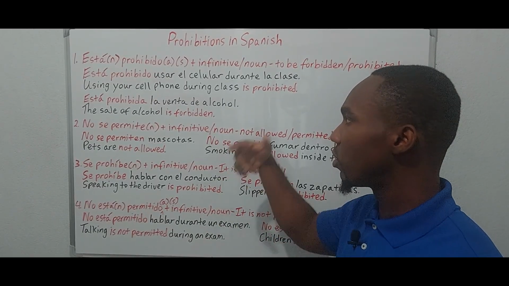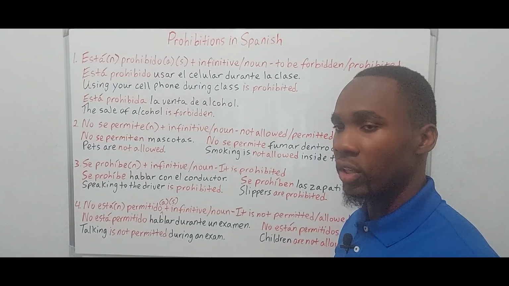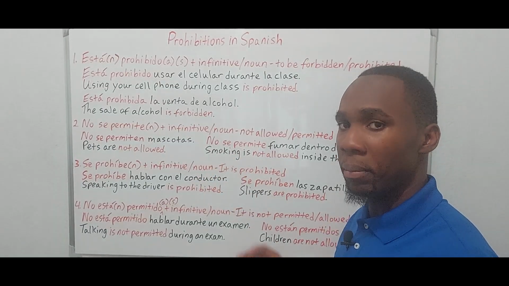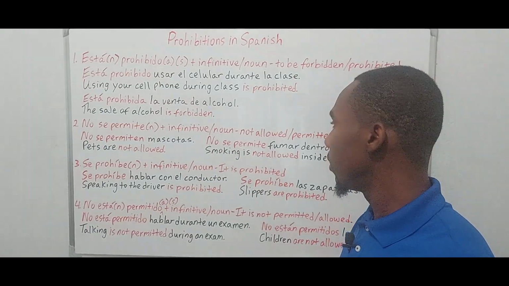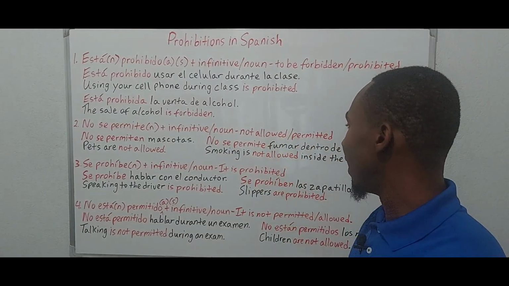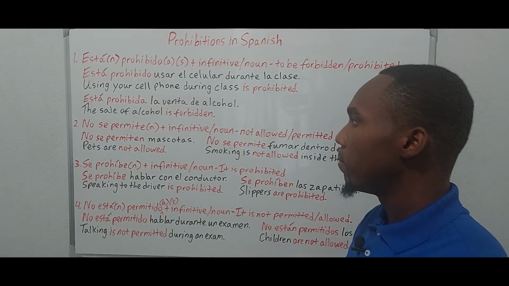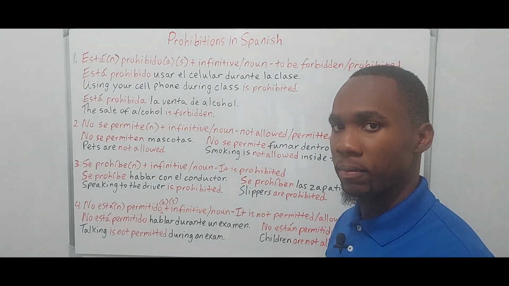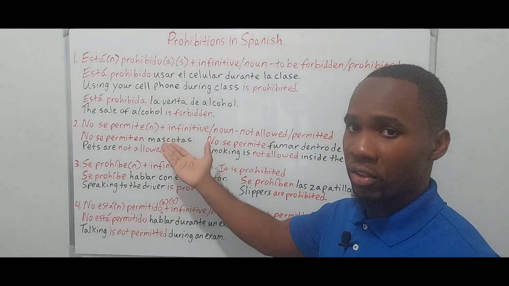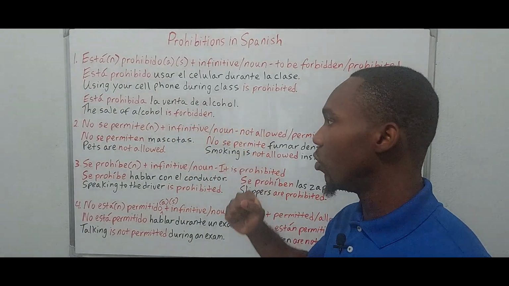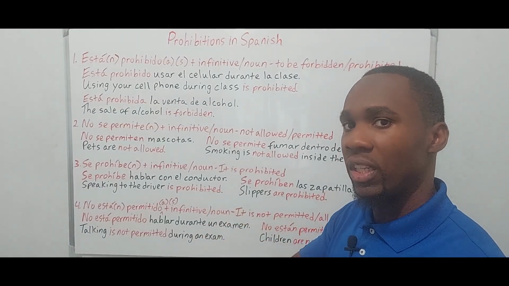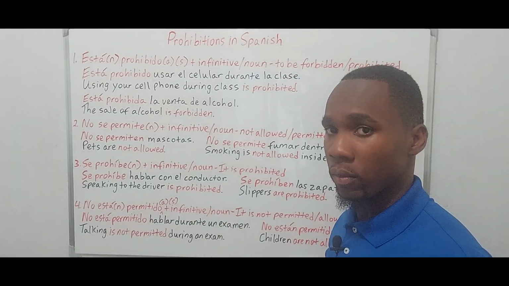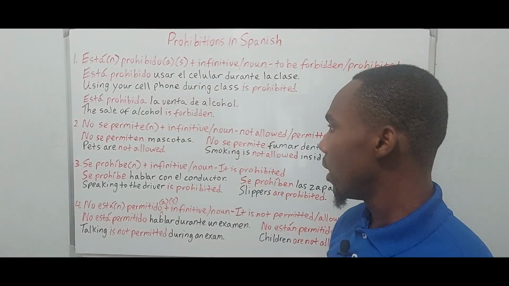Now, similar to the first structure, if we use a verb infinitive, permitir remains in the singular form, right? So, no se permite fumar dentro de la plaza. Yeah? So, with this structure, the only thing you have to worry about is number. If it is a verb infinitive, it is singular. And if it is a noun, the verb will change according to the number or quantity of the noun. Okay? Muy bien. Sigamos.